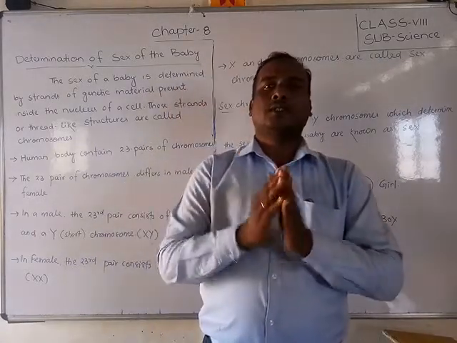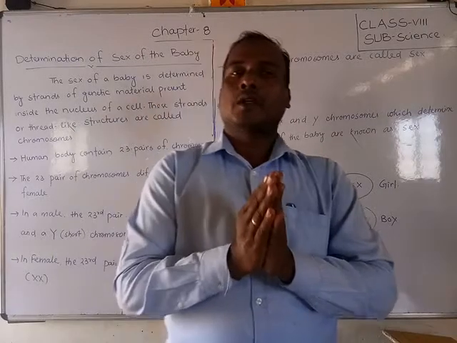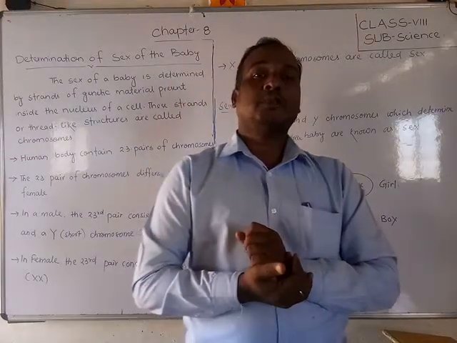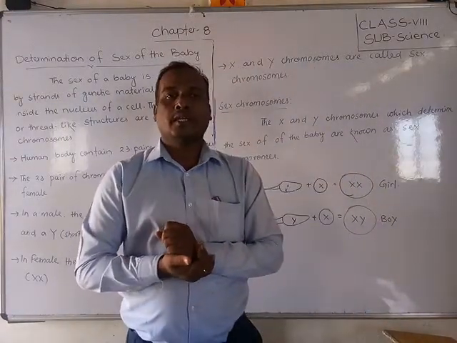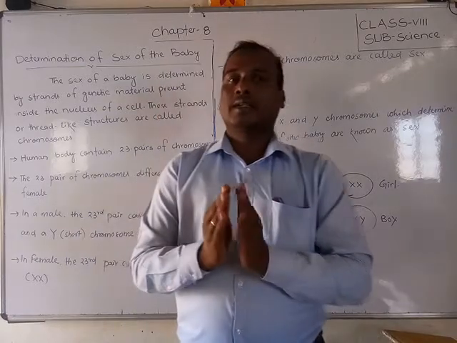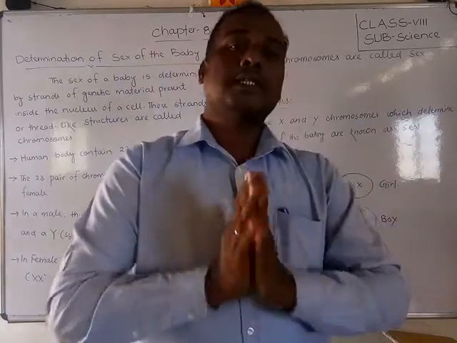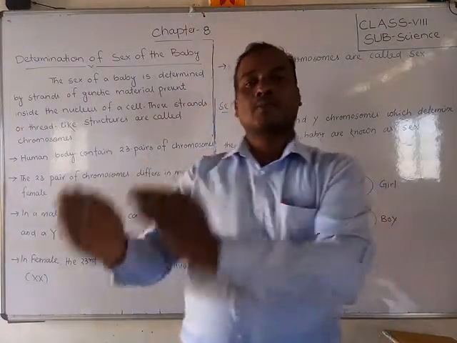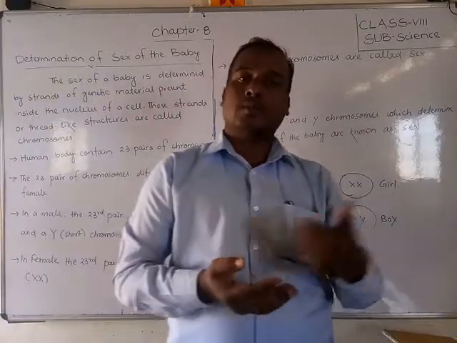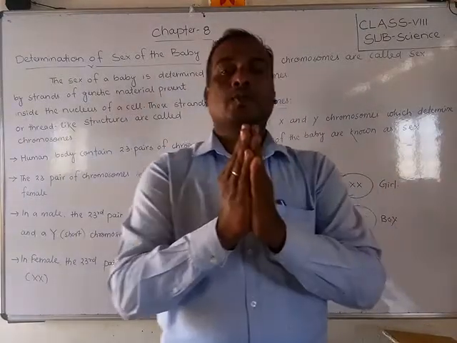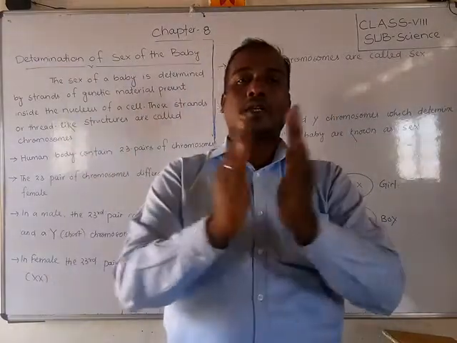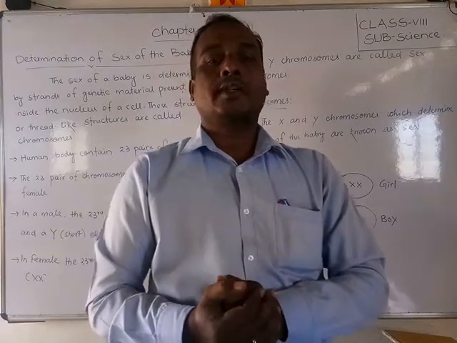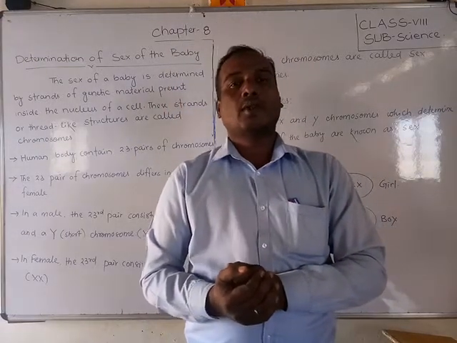To be born, one child needs chromosomes. How many? 23 pairs, that means 46 chromosomes are needed. For one human being, for one child, 46 chromosomes, that means 23 pairs of chromosomes. 23 are coming from the father and 23 from the mother. Both combine and form the zygote, and that develops into the child.